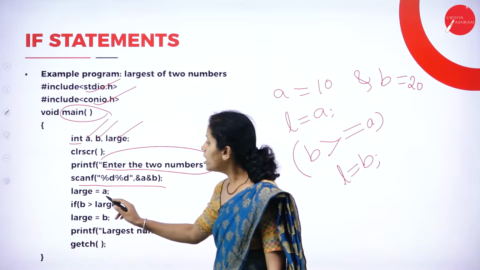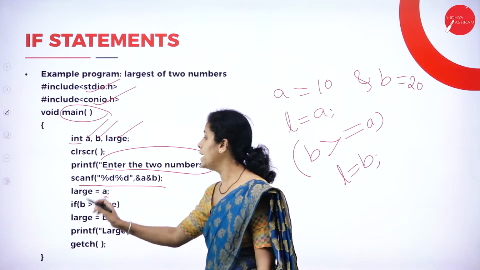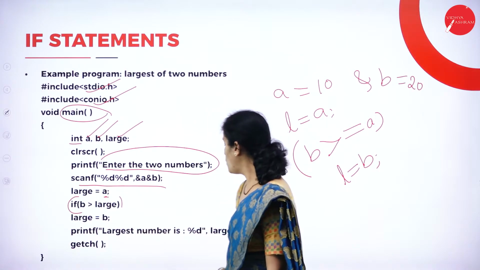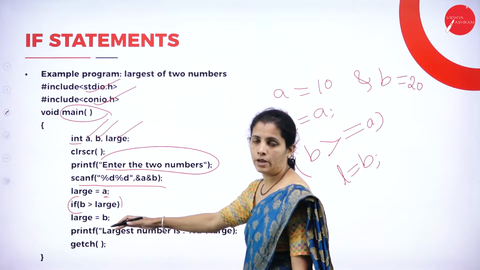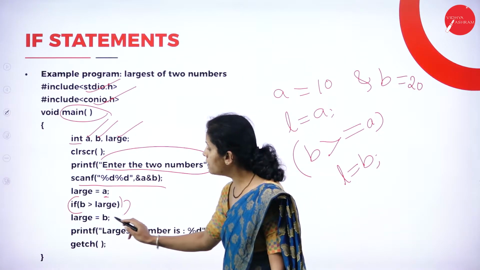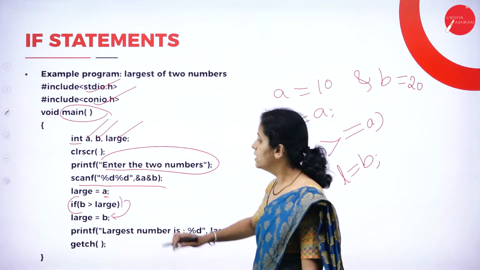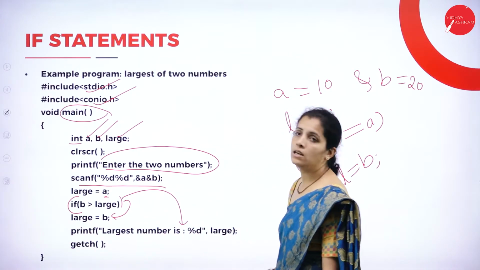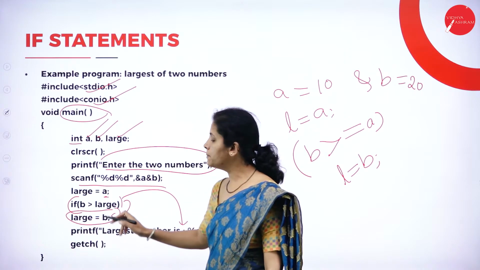I'm going to assign A to large and compare B with large. If this condition is true, I'm going to assign large equal to B. And if this condition is false, once again, I'm going to display large.